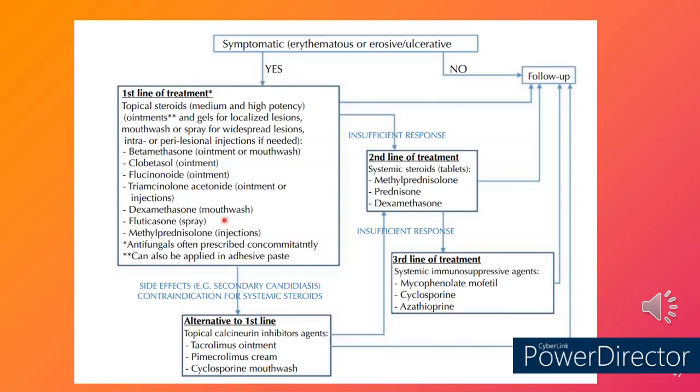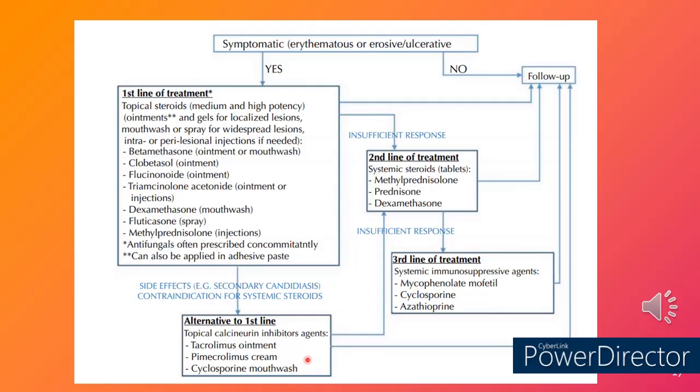When we are dealing with all these steroids, it can result in concomitant oral candidiasis. So in order to prevent that, topical antifungals are prescribed along with the steroid creams. When the patient is contraindicated for steroids, the alternative to the first line of management includes topical calcineurin inhibitors, which are immunosuppressive agents, including tacrolimus ointment or cyclosporin mouthwashes.